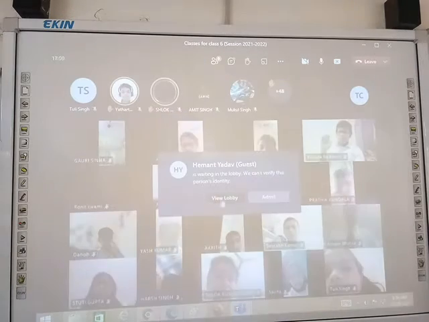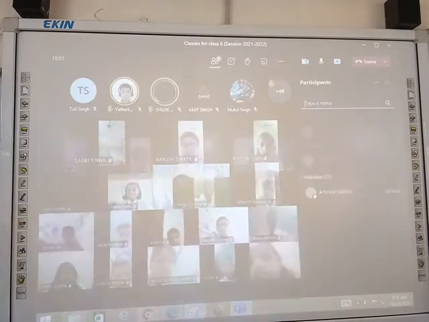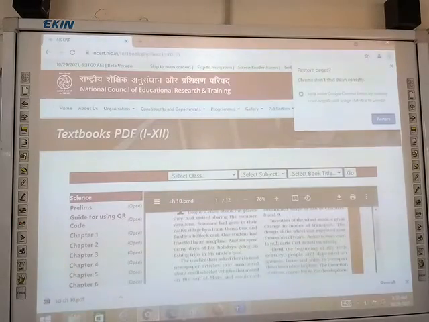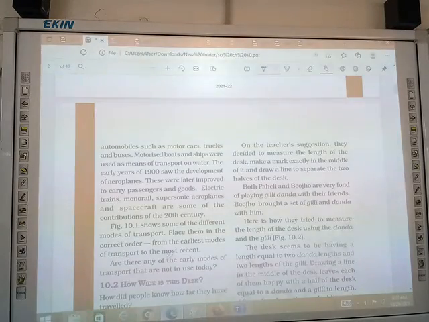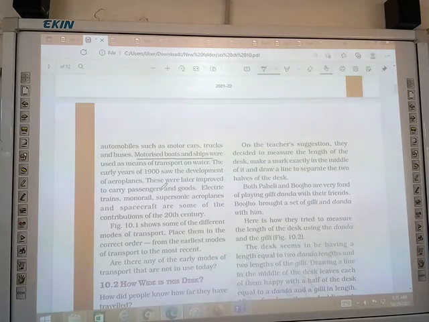Next, Gauri Sinha. Yes ma'am. Start reading, beta. From this line, motorized boats and ships. Motorized boats and ships were used as means of transport on water.